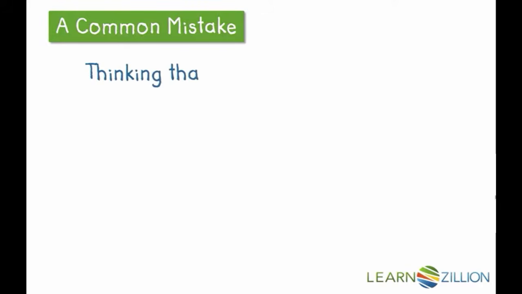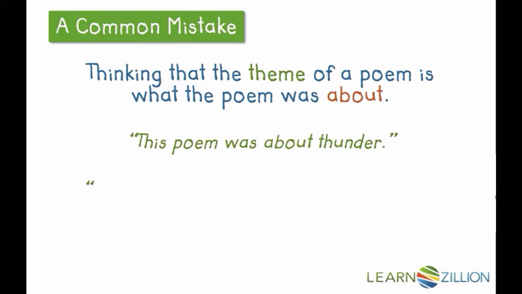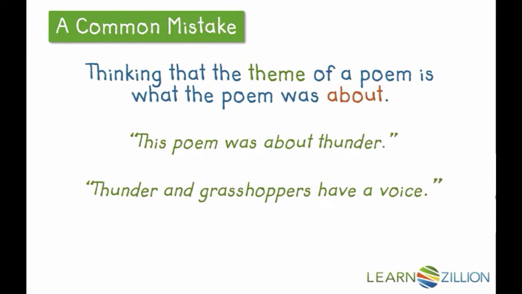A common mistake we make when reading poetry is confusing the theme with the subject of the poem. Take a look at these examples. "This poem was about thunder" is not an example of theme. That is the subject of the poem.